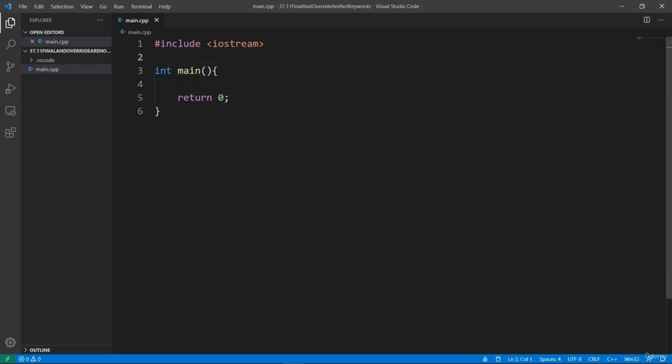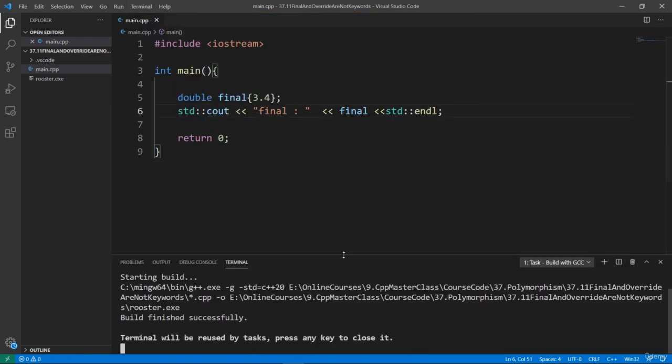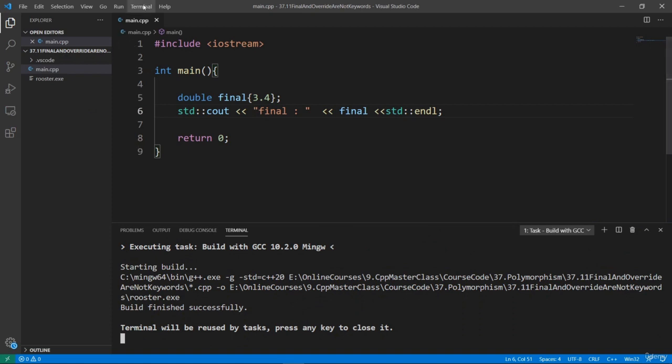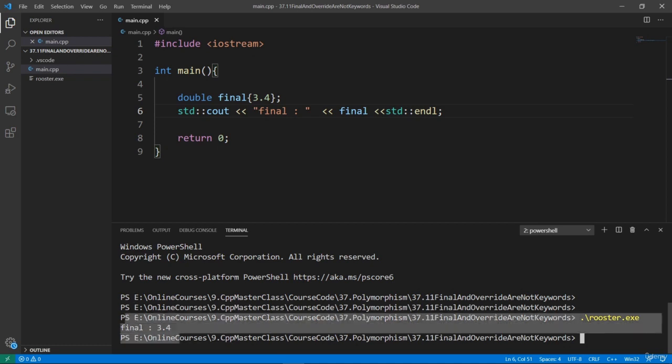And what we really want to do is super simple. We just want to show you that you can use the final and override identifiers as variable names. So for example, you can say double final and put in a value, 3.4, for example. And this is going to compile and work. Hopefully you can see how confusing this can be. You can say std::cout final and print this out. We're going to see that this is going to compile and run. If we run this through GCC, this is going to work just fine. The build is good. We have our rooster binary. We can bring up a PowerShell window to really play with this. And if we run this, we're going to see our value printed out.